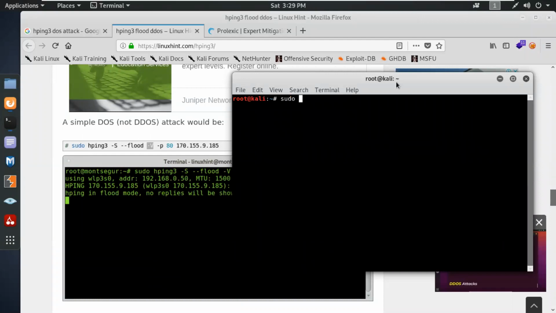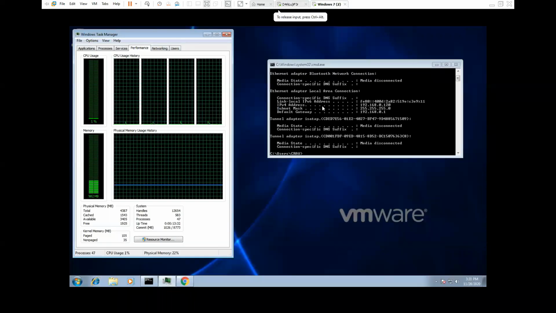We can use sudo hping3 with capital S, with hyphen flood, with verbose to see the output also, and the port number that we are going to attack. We're going to attack port number 80, so port 80 for the interface and port 80 for connection. And I'm going to attack my virtual victim, that would be my 120, which is my Windows machine.